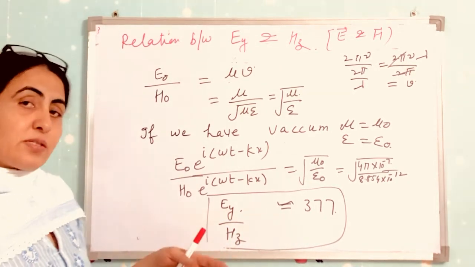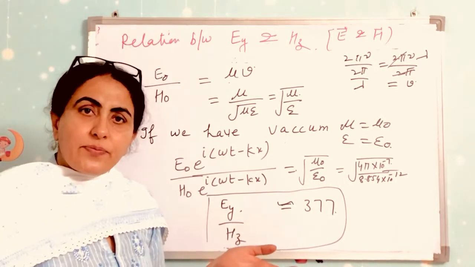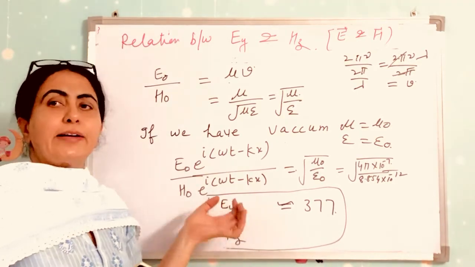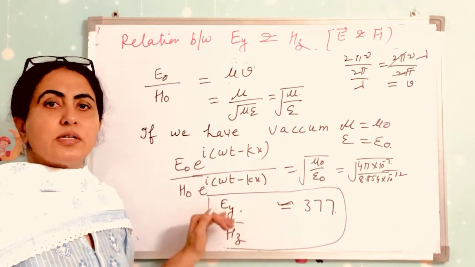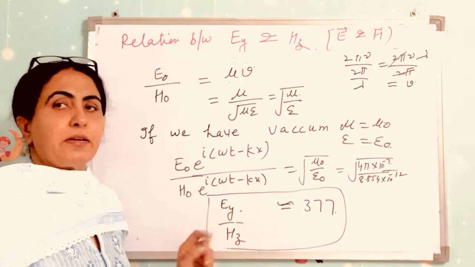It means which vector is stronger? The electric field vector is stronger. That's why in most cases we prefer the electric field vector instead of the magnetic field vector, because the electric field vector is 377 times the magnetic field vector.